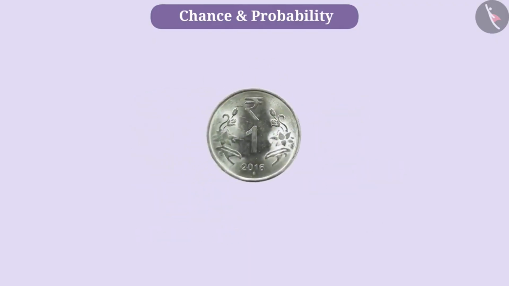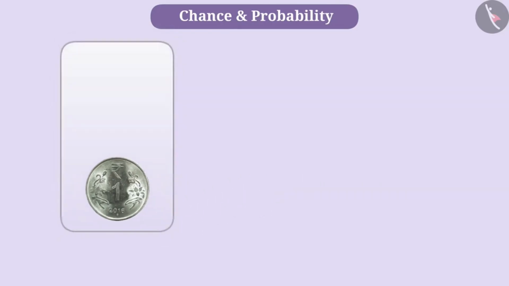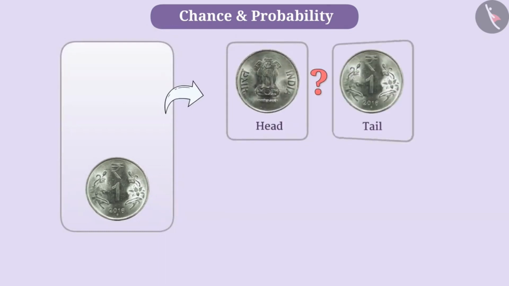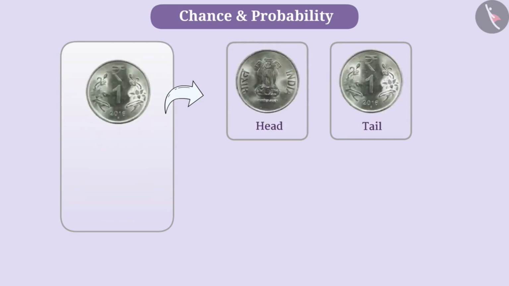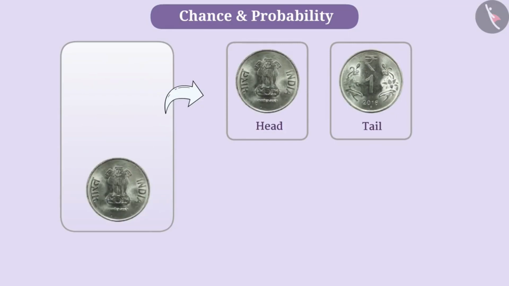Now, look here. Here is one coin. Can you tell whether we will get a head or a tail in the experiment of tossing the coin? Think. Here, we certainly cannot predict whether we will get a head or a tail. In such a situation, getting one from either of these two is a possibility or a chance, because these both are possible outcomes.